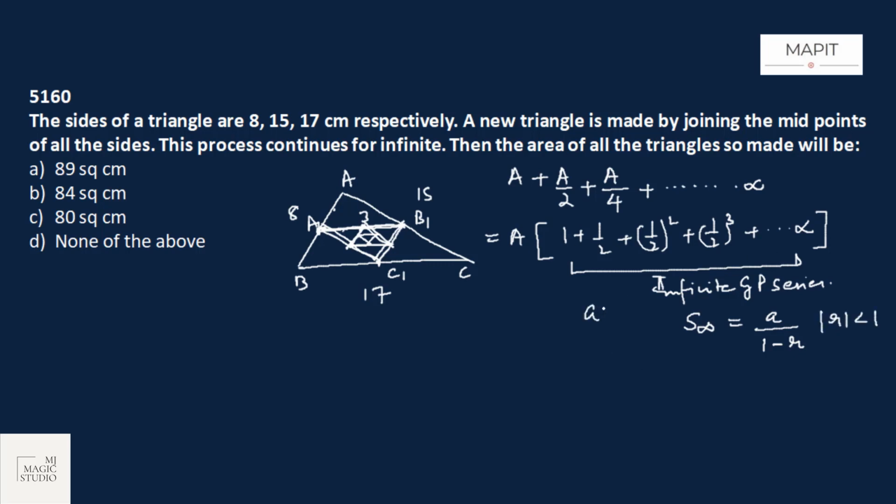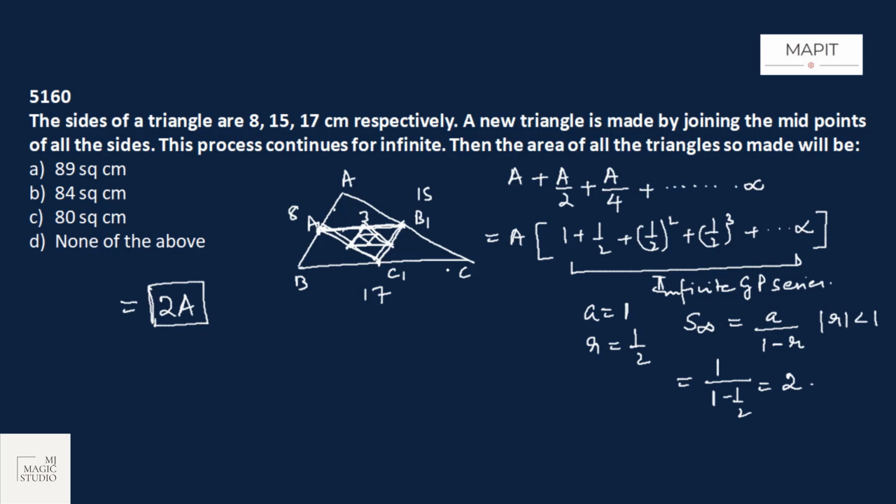Here in this series, a is equal to 1, that is the first term, and common ratio r is half divided by 1, that is half, which is less than 1. That means this summation would be equal to 1 upon 1 minus half, that is 1 by half, which is equal to 2. The area of all the triangles so made will be 2 times A. The answer is twice the area of the base triangle ABC.